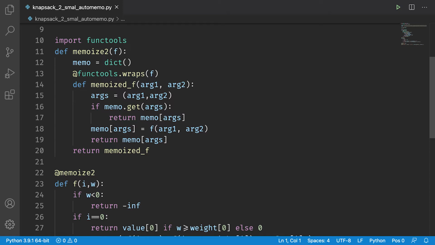I actually found out after I recorded the video that Python has a built-in library for memoization. It's called cache, and it's in the functools package. It might perform a bit better than what I've kludged together here, but at least now you can see what the idea is. So now we say that f is memoized, and that's the only change we're making to the actual program. In a sense, we are now done.